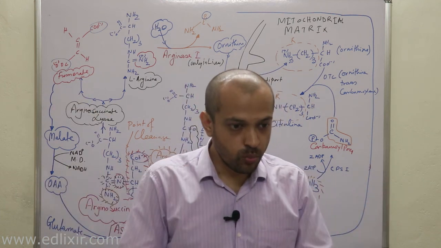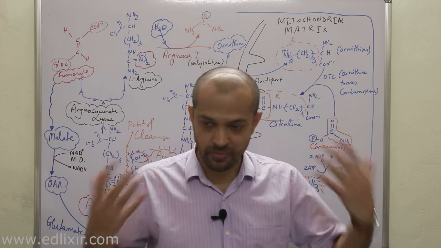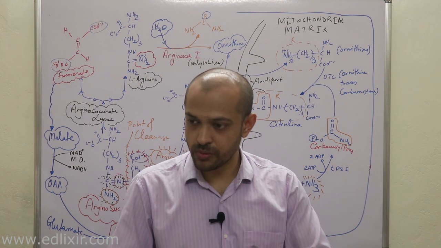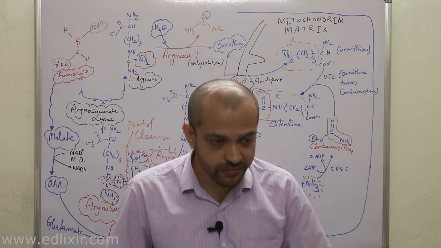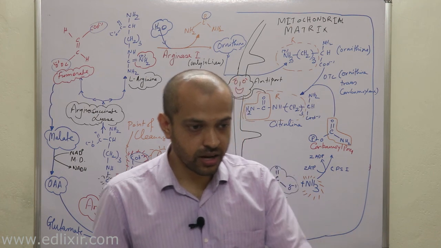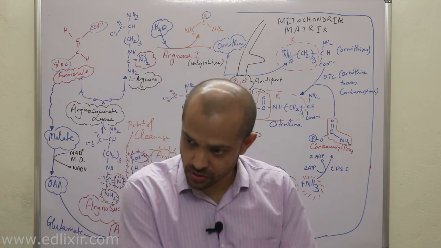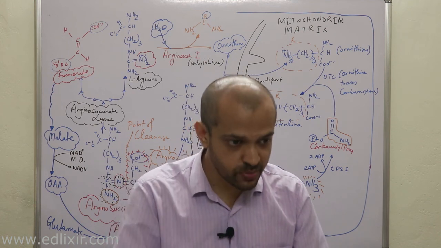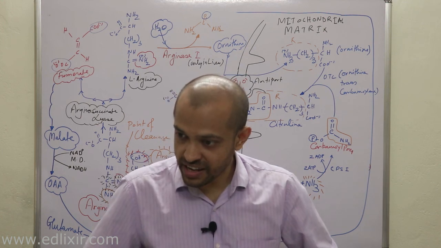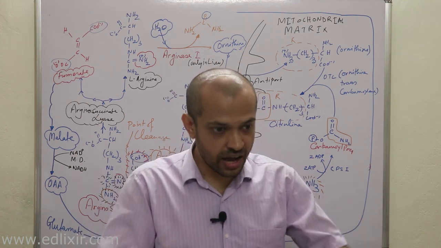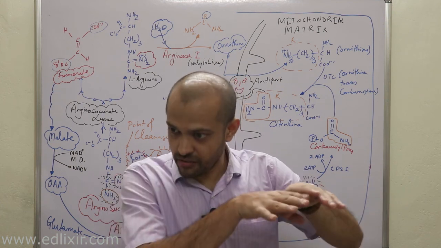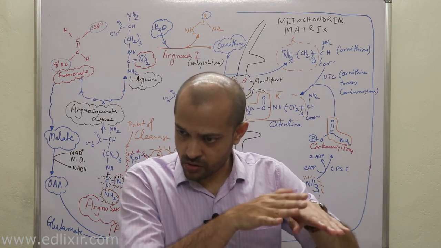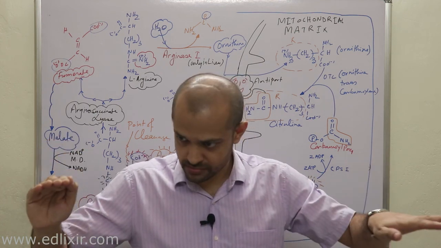But whenever there is a patient who is suffering from kidney failure, then his or her urea level goes up, and due to this, a very important point, in these patients we will see a rise in ammonia levels, because a high level of urea is there in his or her blood, which leads to conversion of urea into ammonia by urease, right?